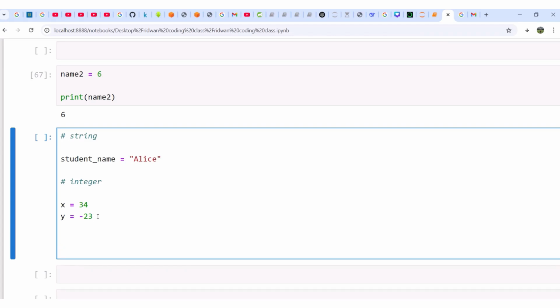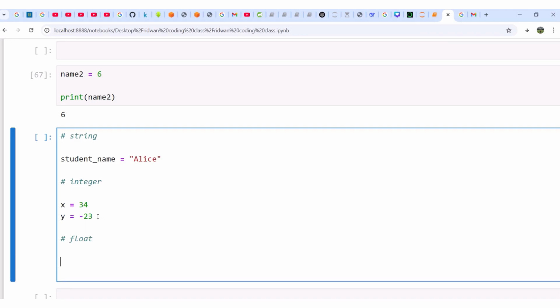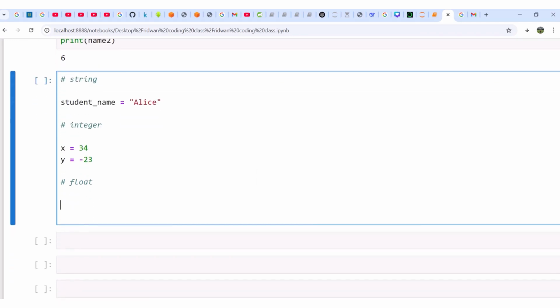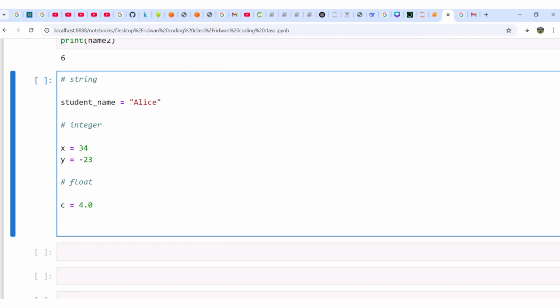Okay, that is that. Now let's say I want to discuss another data type, floats. What do we call a float? It's very simple. Anything that has decimal points, that is a float. So you must understand all this and you must be able to distinguish between them. Okay, so let me say c is equal to 4.0. Can you see? Because it has decimal points, that is a float. So c is an example of a float.